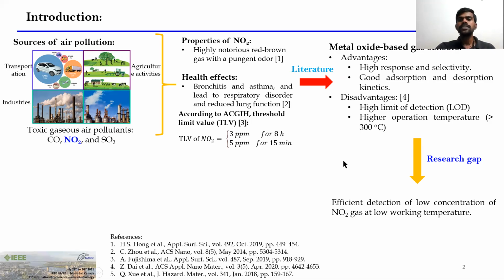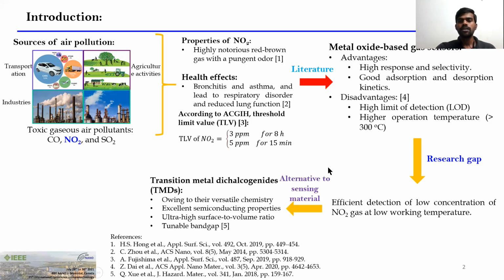In this regard, researchers are looking for alternative materials such as TMDs, transition metal dichalcogenides. Why transition metal dichalcogenides? Because they have versatile chemistry, excellent semiconducting properties, and an ultra high surface to volume ratio with tunable band gap.